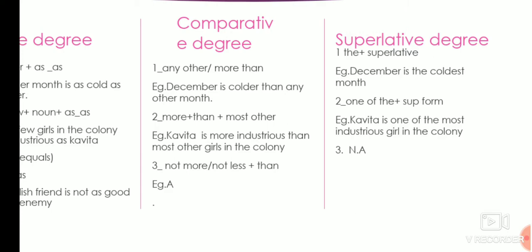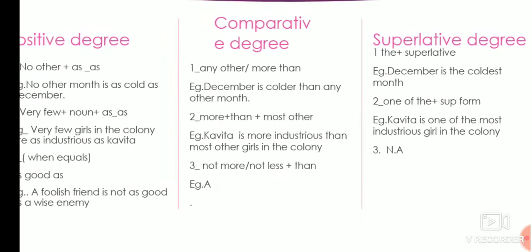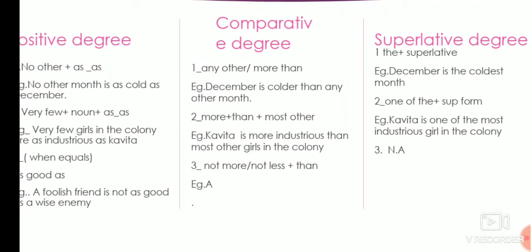So one thing, I think you got it. In the positive degree we use cold, colder in the comparative, and coldest in the superlative. Superlative means nothing to be compared. Remember, in the comparative you only have two sets to compare. See, December is colder than any other month, two sets are there. In the superlative only December is used.